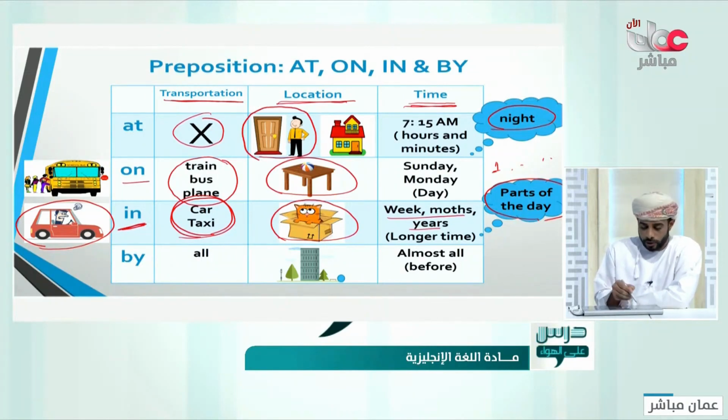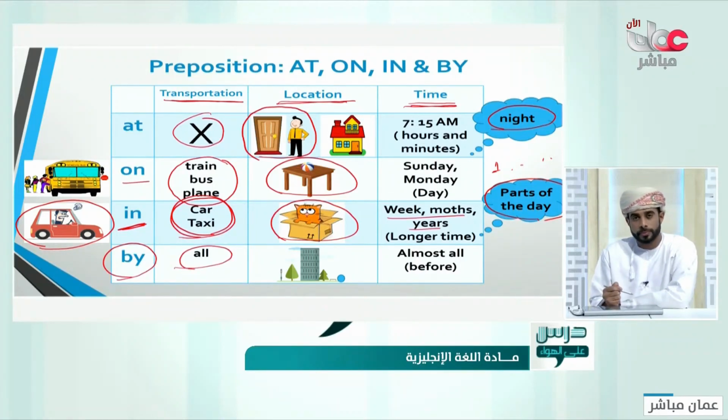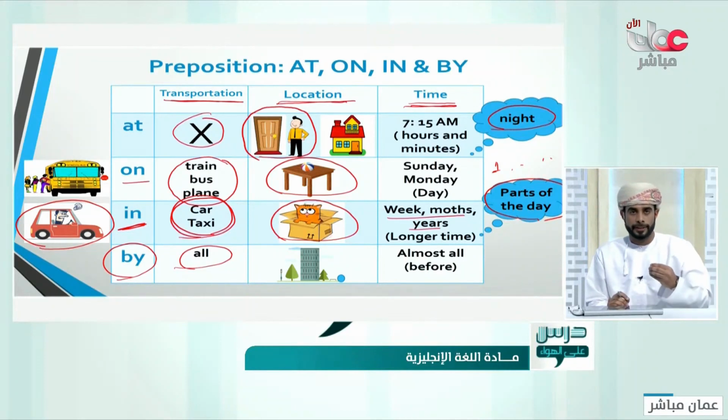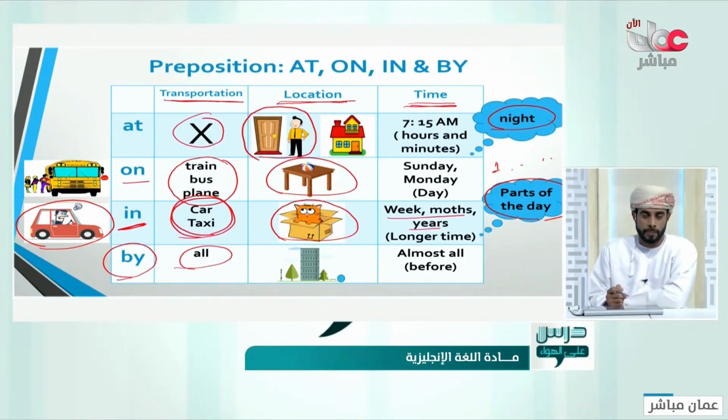Now let's move to the word "by," which is the easiest one in here. "By" is to be used with all of the transportation means. But it means something else. It means using. So I go to school by bus, by car, by plane, by train, by whatever. It can work with every kind of transportation, but it means using that kind of transportation.